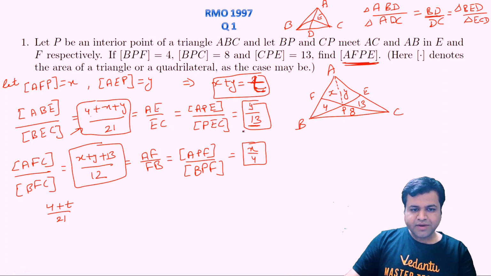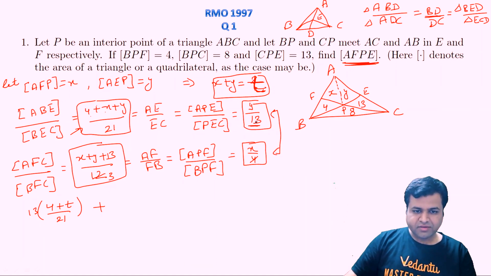Let's cross multiply by 13, right? That will cancel out by this 3. We are just adding these two equations, right? So it becomes t plus 4 upon 21 multiplied by 13.